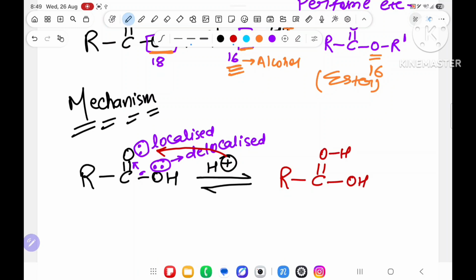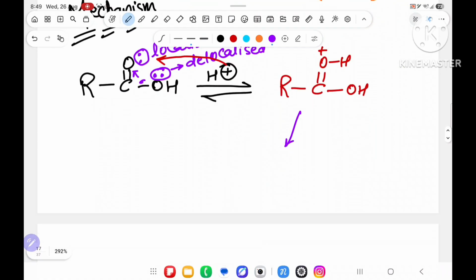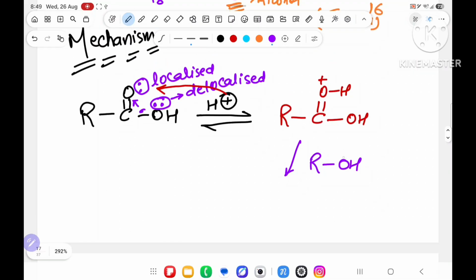Now oxygen is getting one extra bond, so it will get a plus charge. Once it gets the plus charge, what happens? Alcohol will come. Over there I have taken H plus; first H plus is attacking. Alcohol will come, ROH. We know that alcohol also has a lone pair, and over here you will get electronegativity.